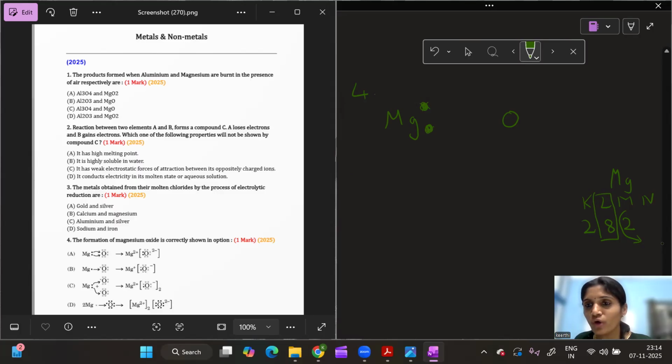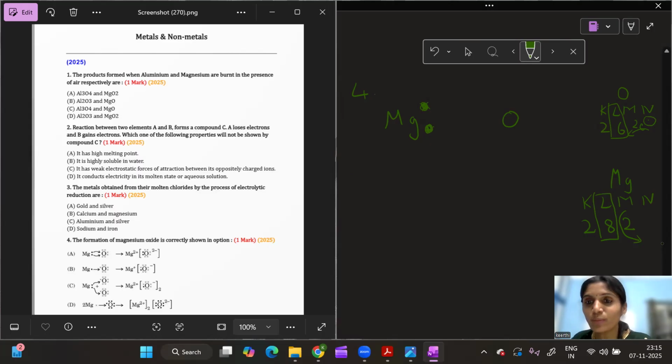Now oxygen. Oxygen has how many valence electrons? See the electronic configuration of oxygen. It is atomic number 8. So K, L, M, N. 2 electrons in the K shell, because the K shell's maximum capacity is 2 electrons. It is 6 electrons in the L shell. Now the outermost shell has 6 electrons, but the L shell wants to get fully filled. It needs 2 more electrons so that it gets 8 electrons in its outermost shell. Clear?